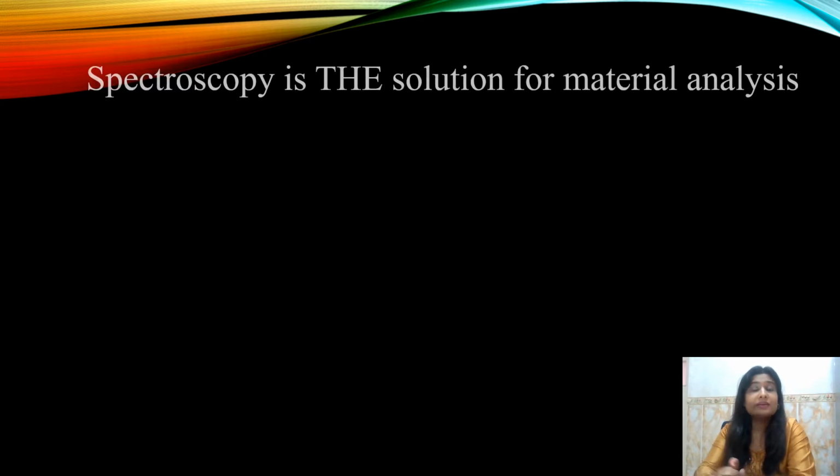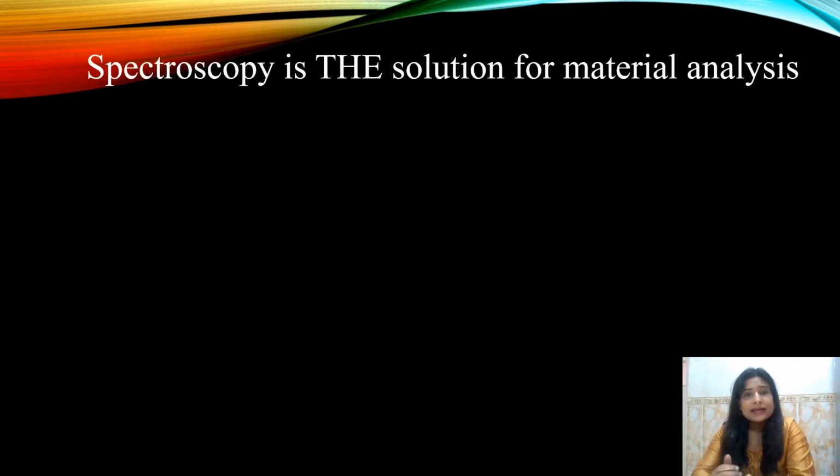Science has come a long way, and spectroscopy has emerged as one of the strongest tools in the study of science. It is the solution for material analysis. In analytical chemistry, we use certain techniques and instruments that help us to investigate matter at its atomic or molecular levels.